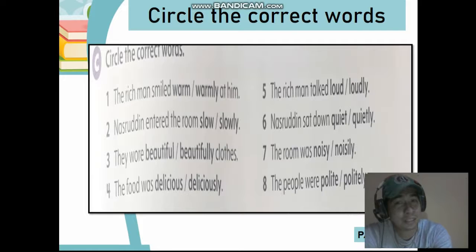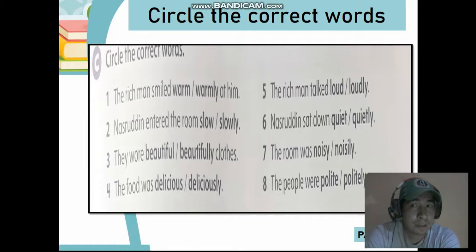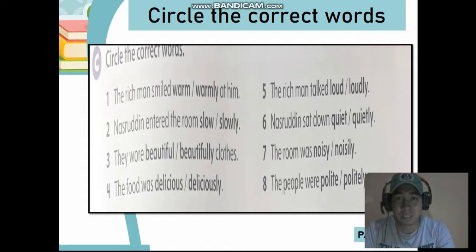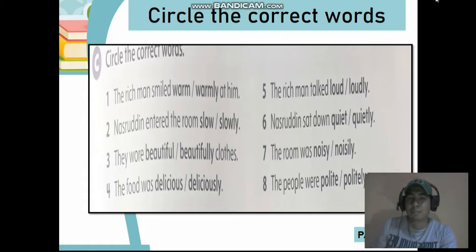Now, in this part C, we need to circle the correct words. You need to be clear that these are sentences where we need to choose one word or the other. So, let's see, what do you have there? The rich man smiled warm or warmly at him.